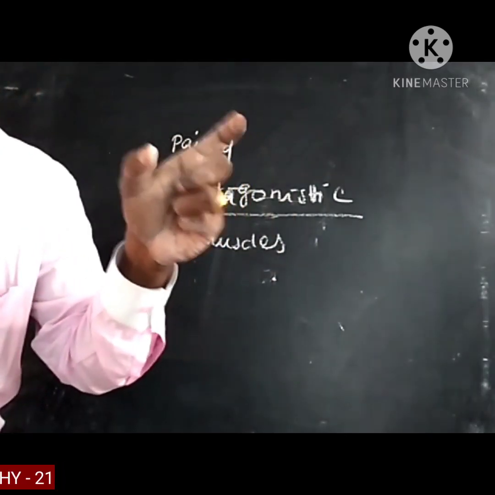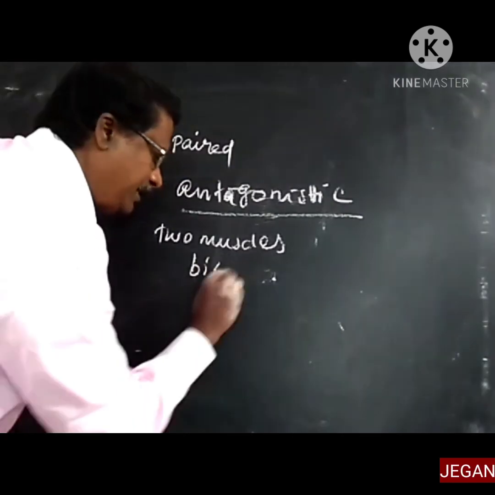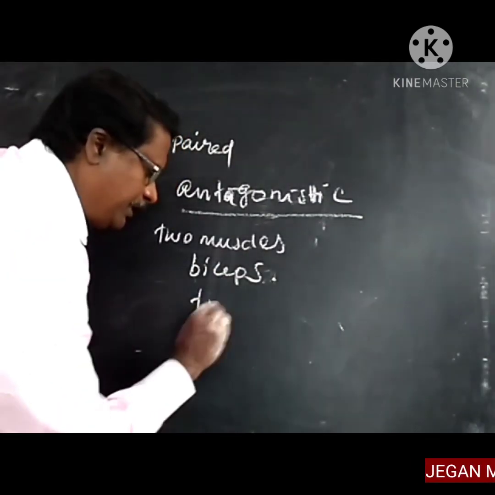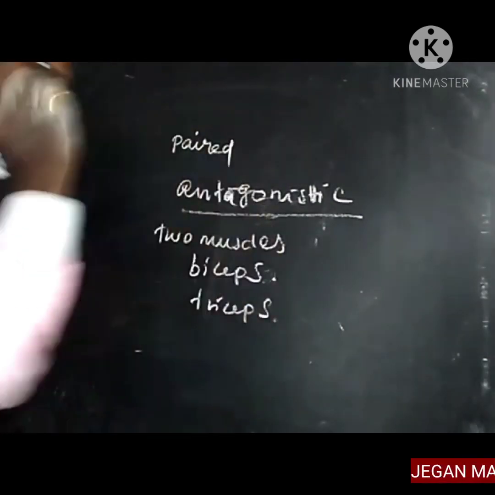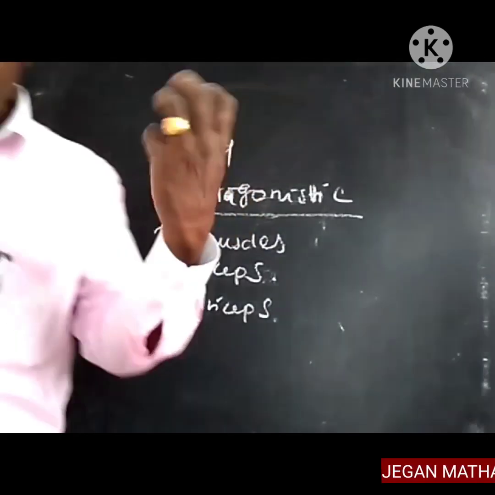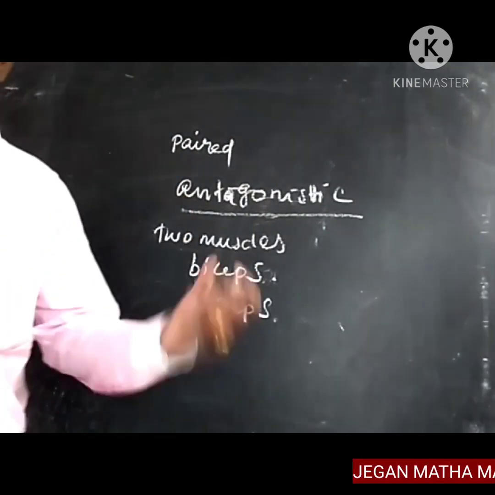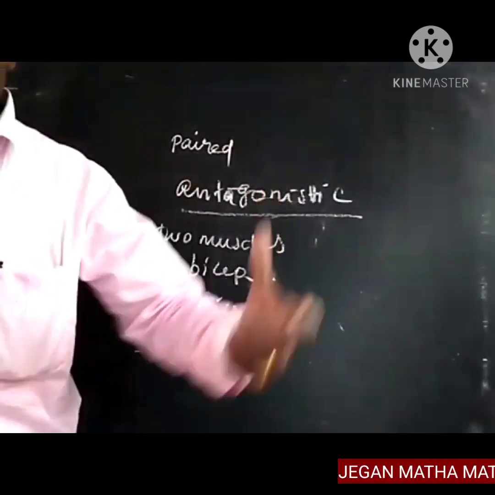Two muscles are involved: one is called the biceps and the other is called the triceps. They work against each other to move the arm.